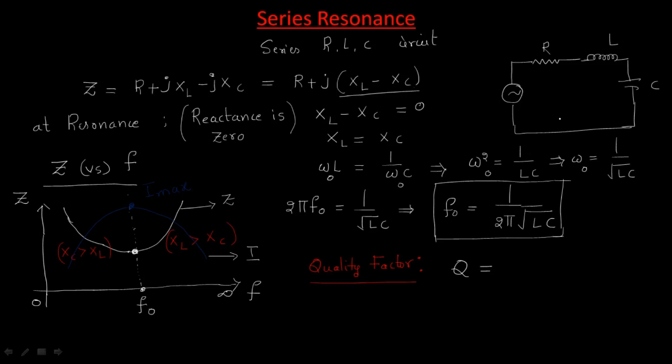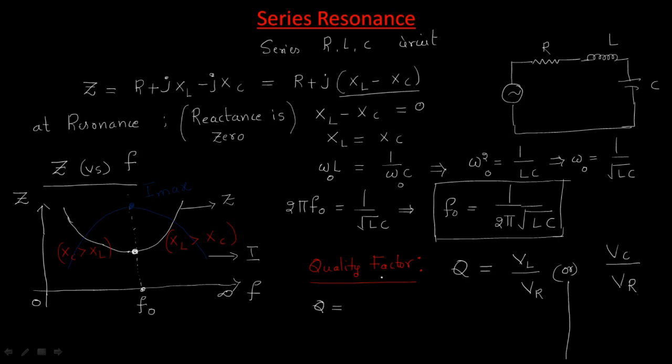So for the series condition, the quality factor is like this: voltage across the inductance by voltage across the resistance, or voltage across the capacitance by voltage across the resistance. This is the quality factor formula. So if you modify this, we can divide it into two parts. Then we will write this.